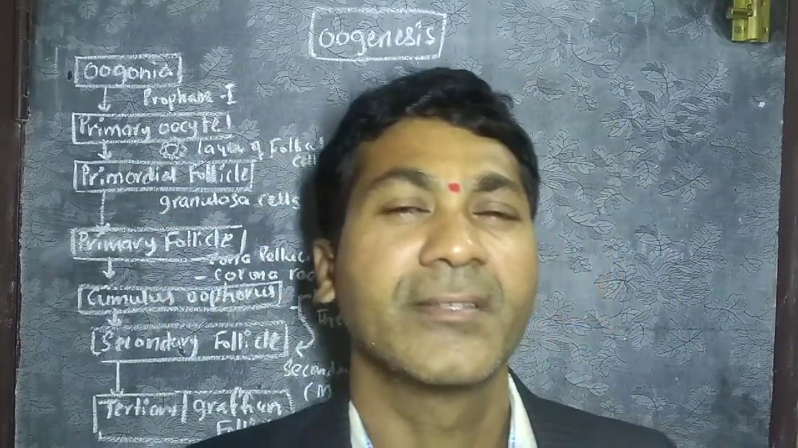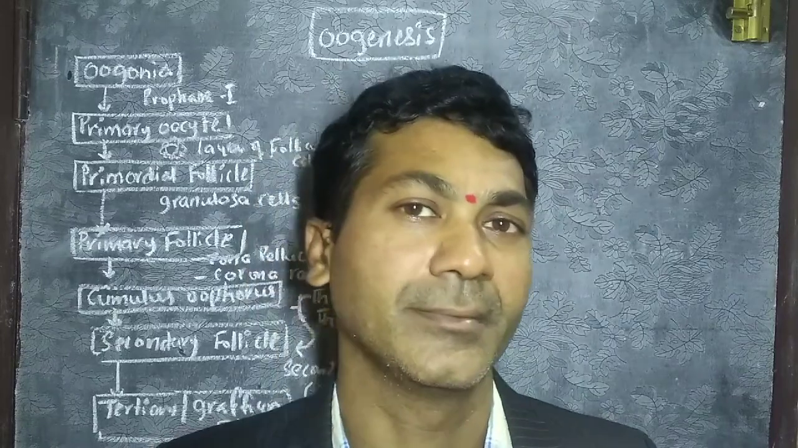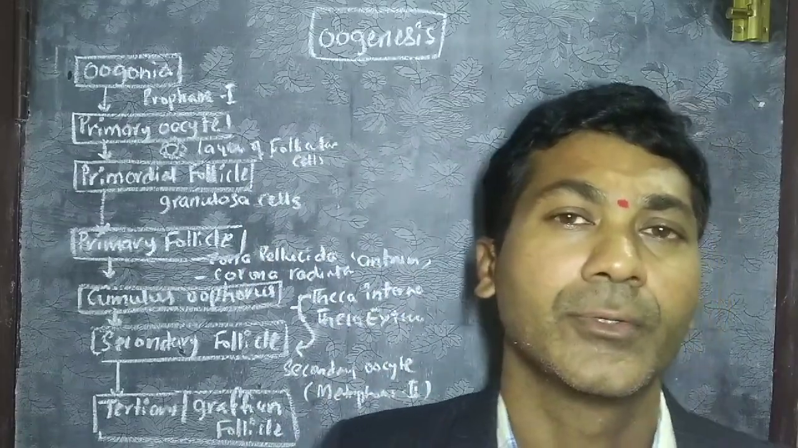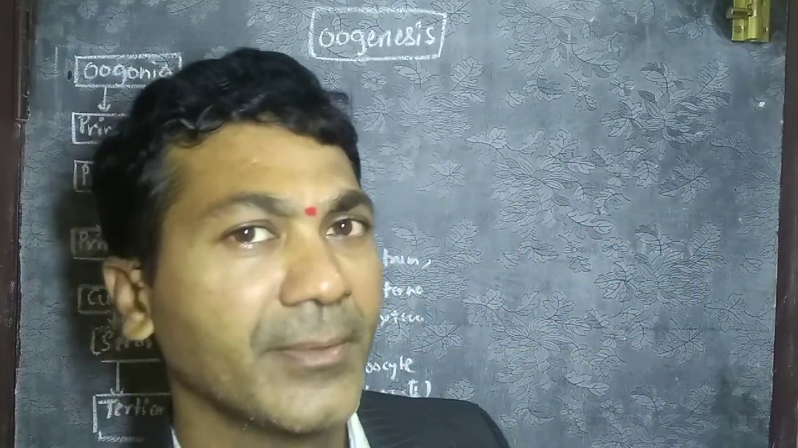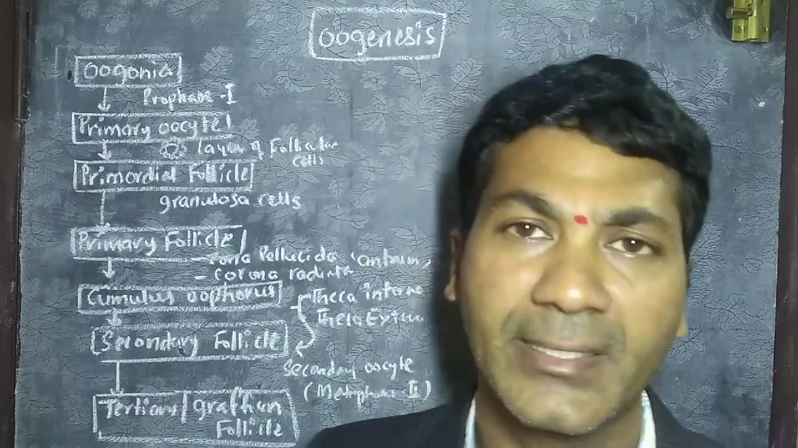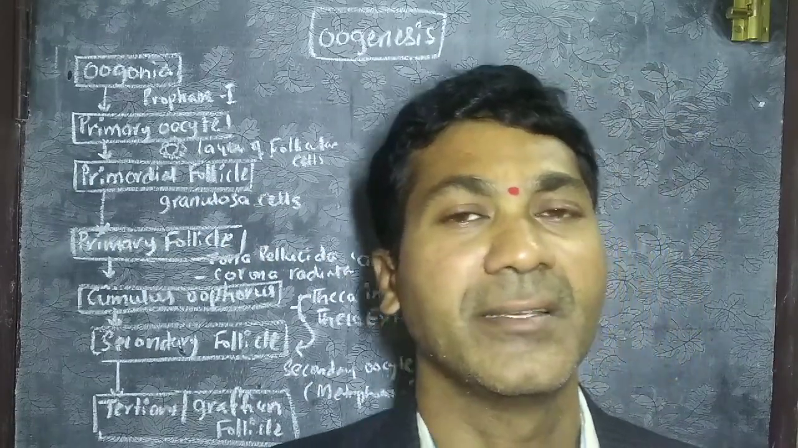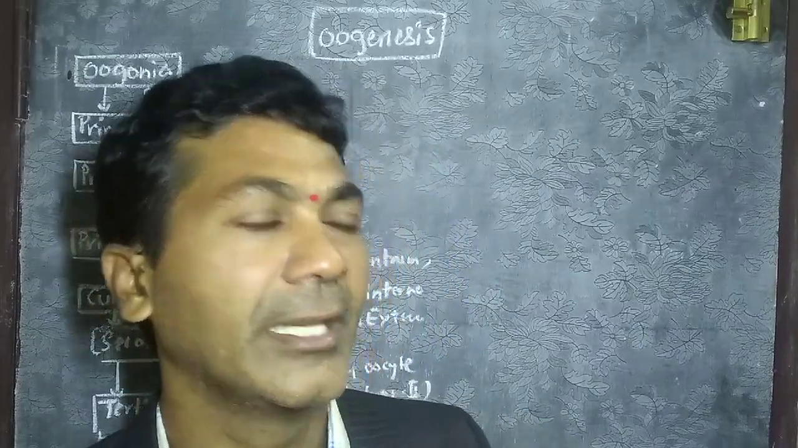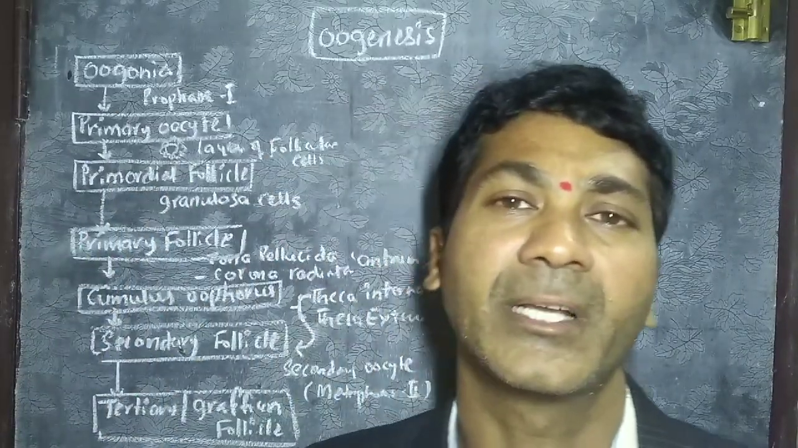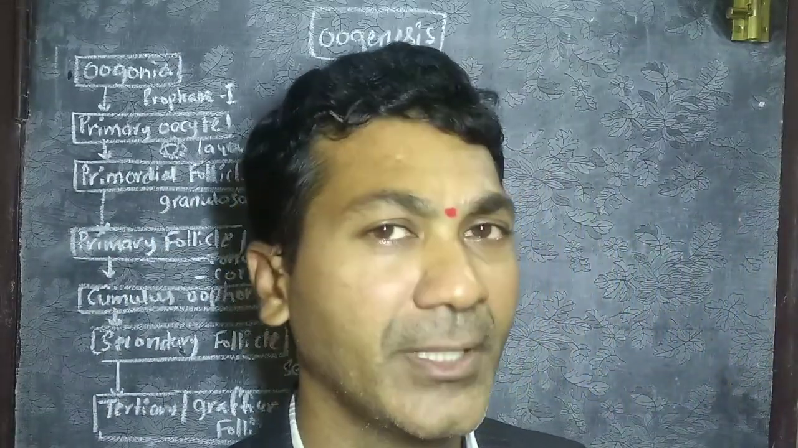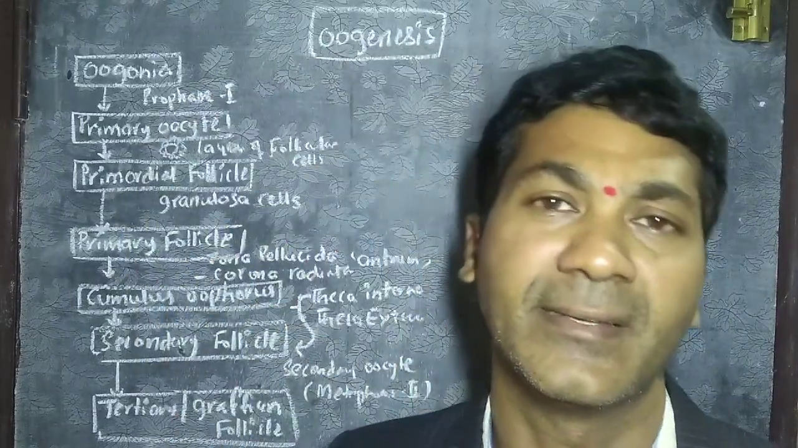Gametogenesis is the first stage in sexual reproduction, right? So, the production of gametes from reproductive organs is known as gametogenesis. In the female reproductive system, the production of secondary oocyte from the oogonial cells is called oogenesis.